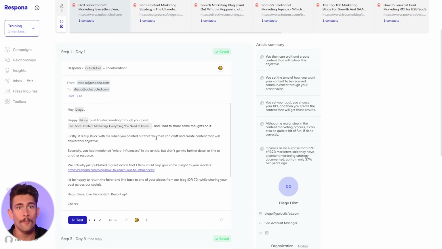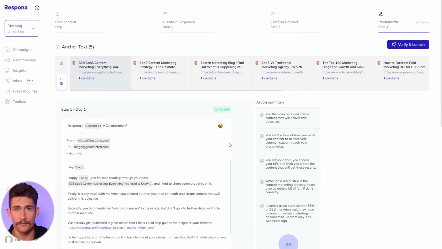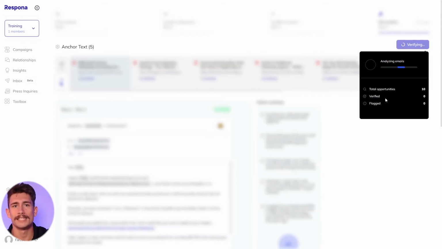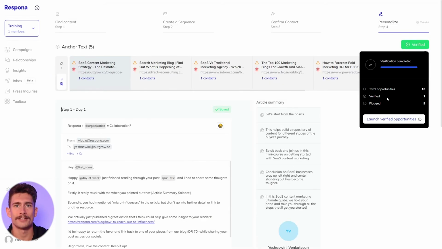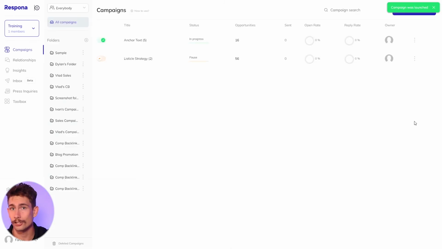But if you want to go above and beyond, I'm not going to stop you from creating an even more hyper-personalized pitch. After your campaign has been reviewed, feel free to verify and launch your campaign using the button in the top right. The verification will put your campaign through some last-minute safety checks that you can always toggle off, but we recommend keeping on to make sure you're not about to send out any unpersonalized messages. Once verified, you're all set to launch the campaign.